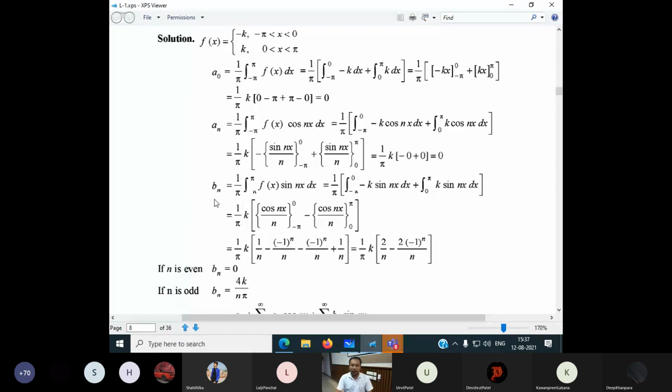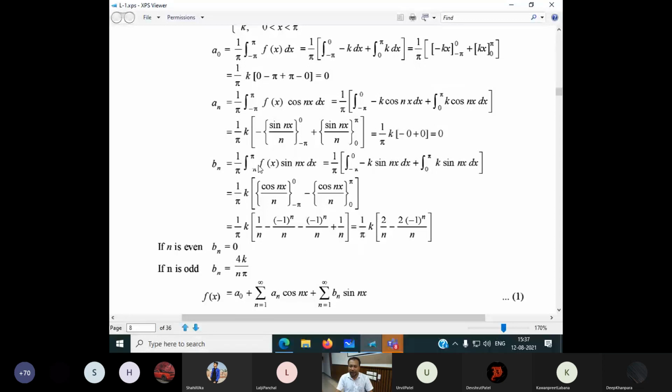What about bn now? Again, as per the formula we have put it here, but there is a point of discontinuity at x is equal to 0. That's why we took minus 5 to 0 and 0 to 5. Again, we do the integration here. After doing the integration, look here. Now put the value of x from minus 5 to 0.